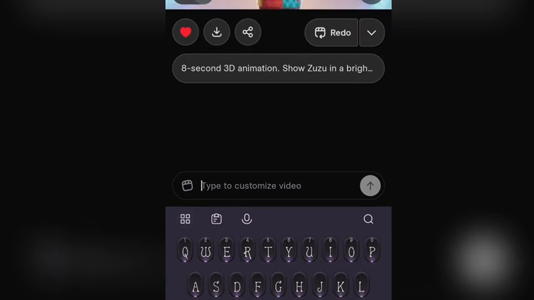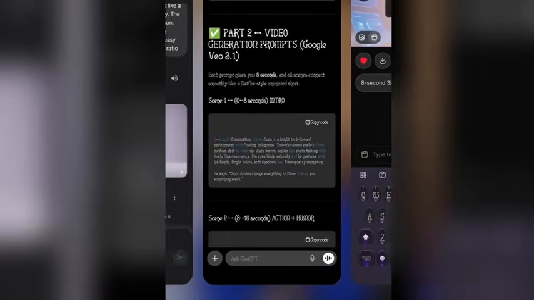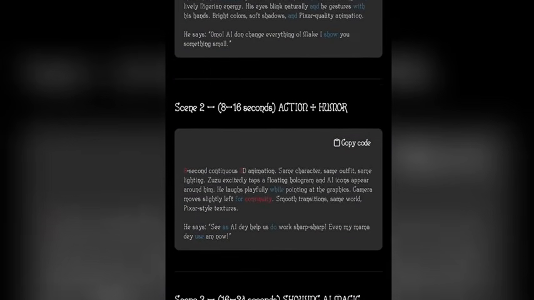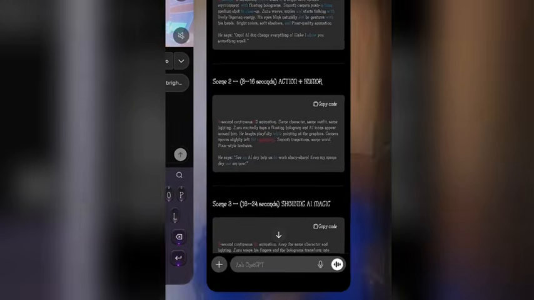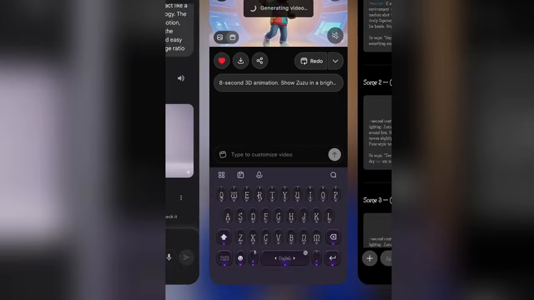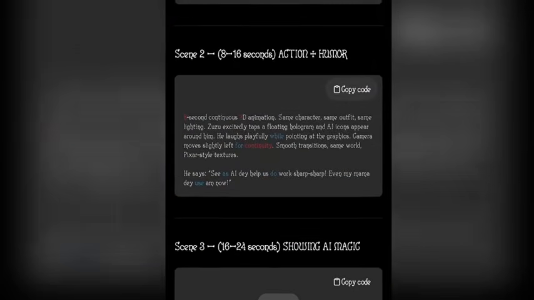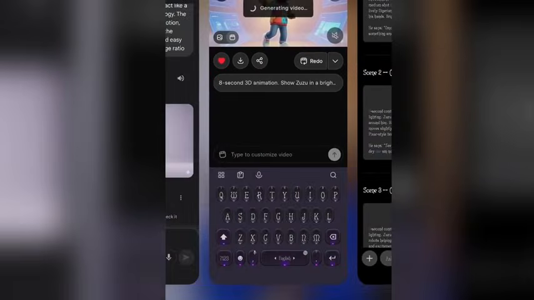So the next thing you have to do, you don't even need to upload the image again. You go back and you copy the next prompt here. As you can see, the action oral. Now you just copy this, then you come back here and paste it. Now let's go back here and paste it.